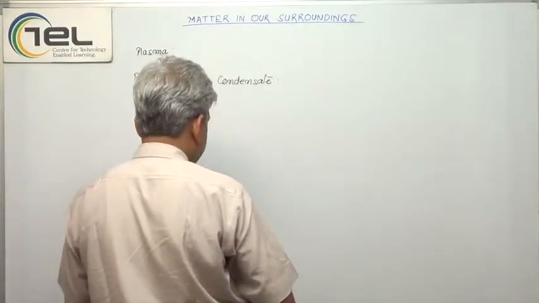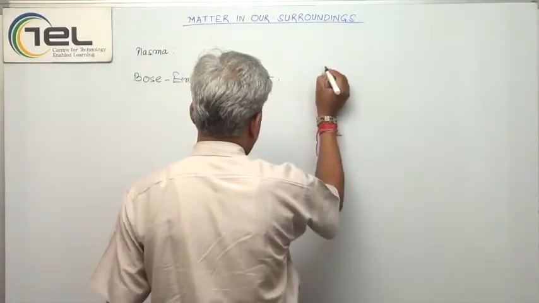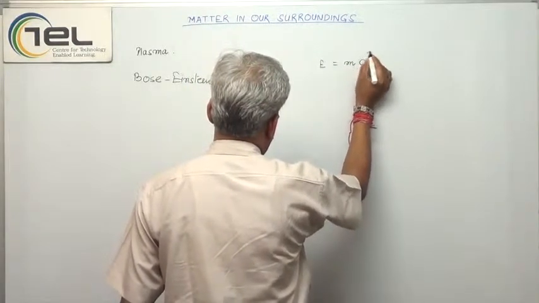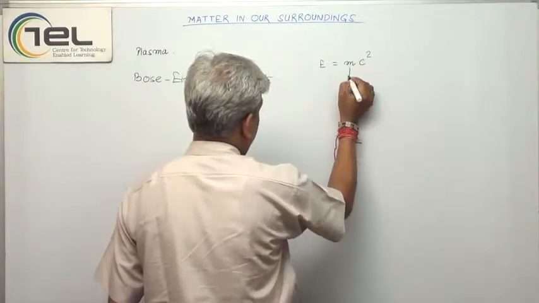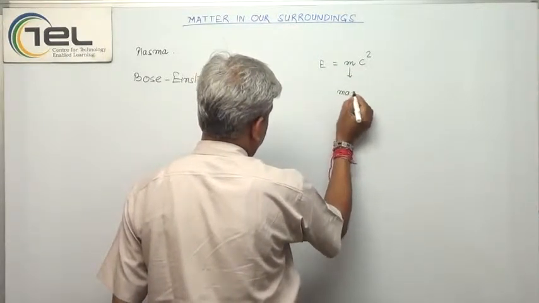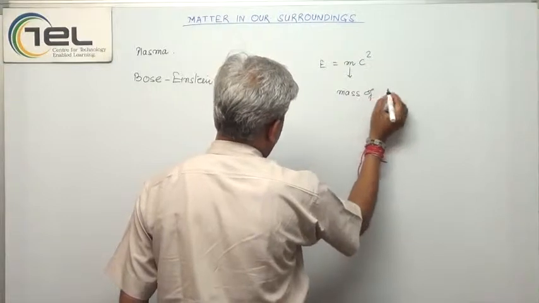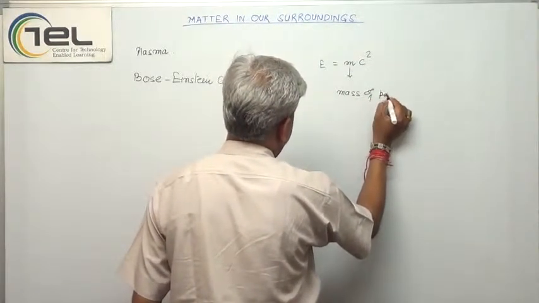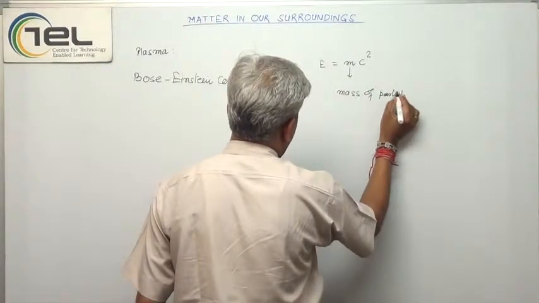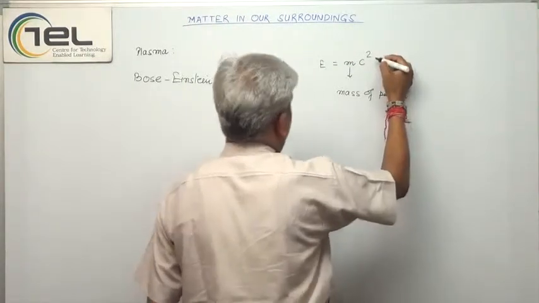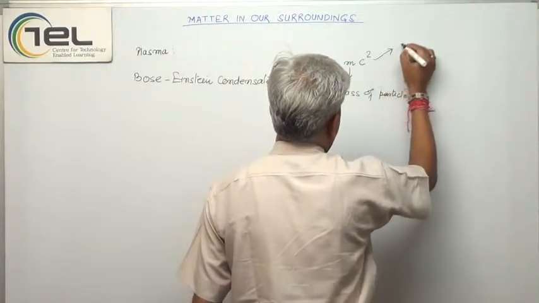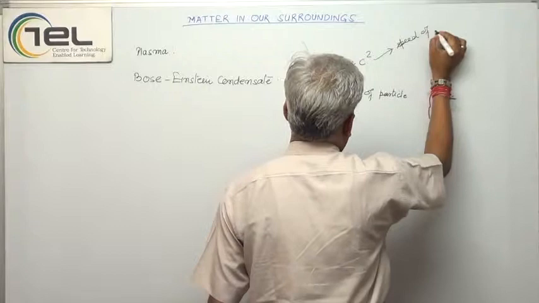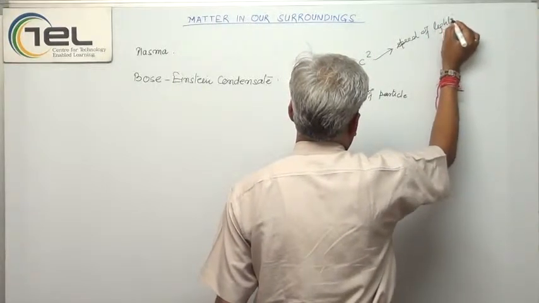The relation is E is equal to m c square, where m is the mass of the particle, and c is the speed of light.